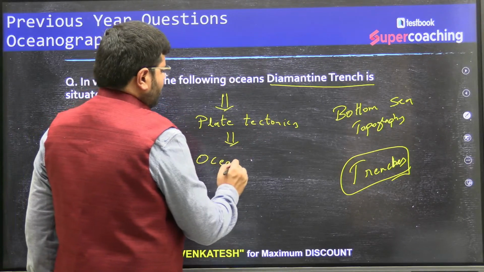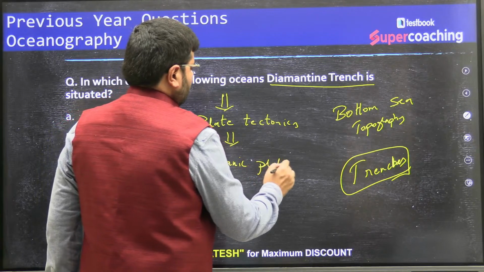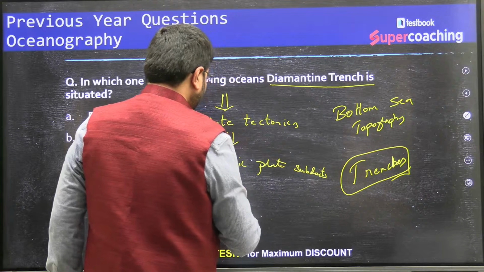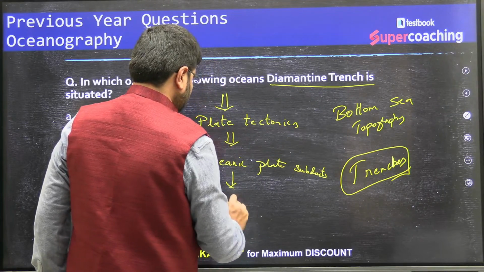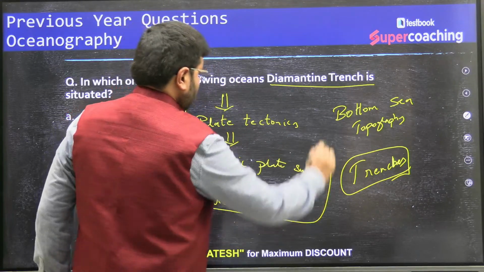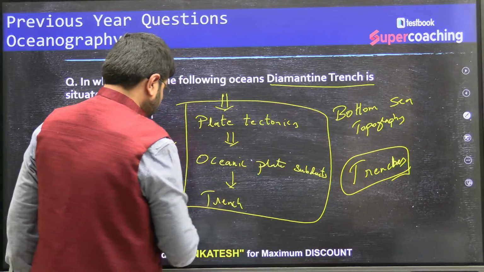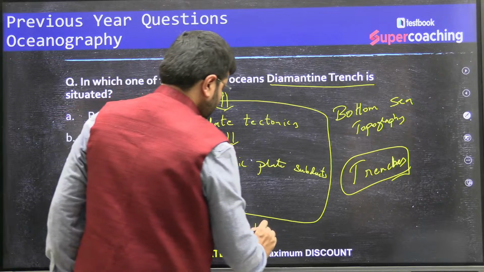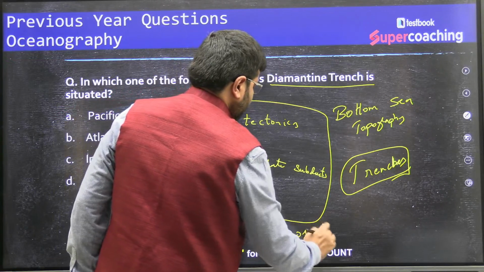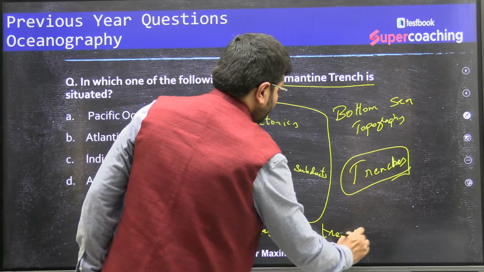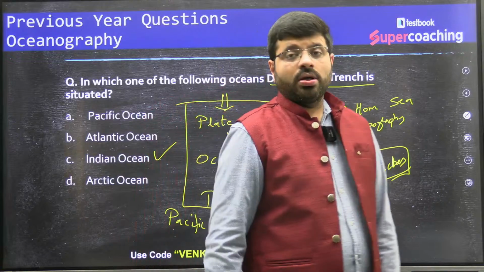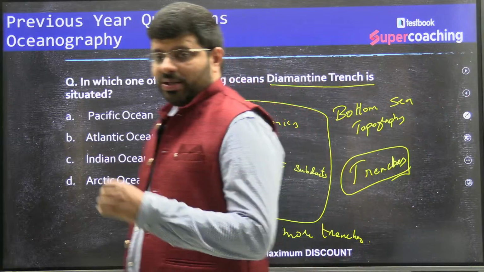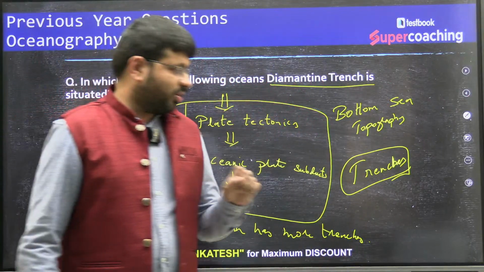When an oceanic plate subducts, that is when you will find the formation of a trench. The majority of the trenches are in the Pacific Ocean, because of the phenomena of having more oceanic plate dynamism in that part of the world.